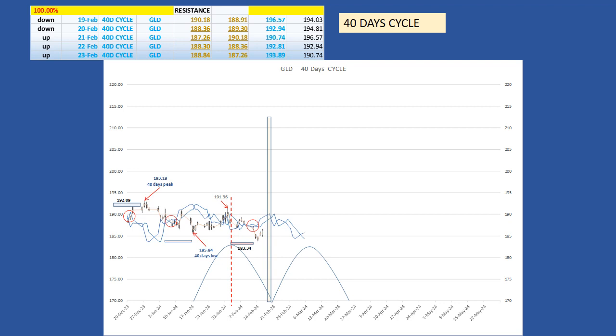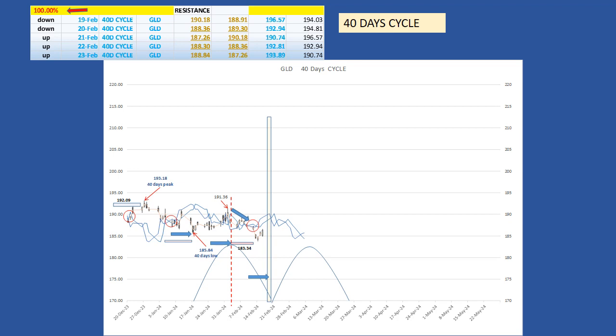The 40-day cycle. The 40-day cycle average length is 34 days. Adding 34 days to the last 40-day cycle low on January 17th gives February 20th as the next potential low. Since the last 40-day cycle peak on February 1st, the gold ETF crossed below its cycle line at 188.26, providing a potential downside target at 183.34, or $4.92, or 2.61%. The success rate for this cycle is 100%.